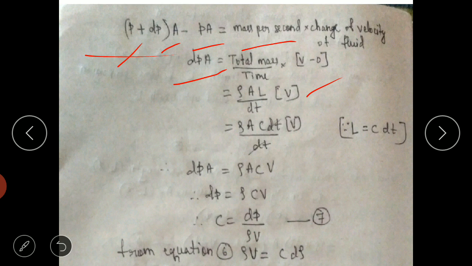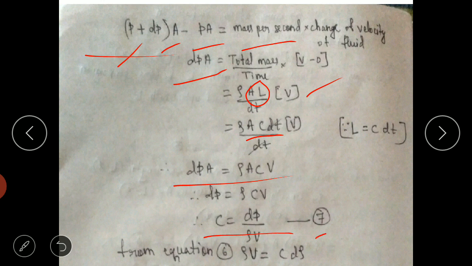We have defined these things, so we are taking the same. In place of L, we can write C into dt, so the dt gets cancelled. We will get dP into area is equal to rho A CV. Further we can cancel the area terms, so we will get dP is equal to rho CV. Further, C is equal to dP by rho V.